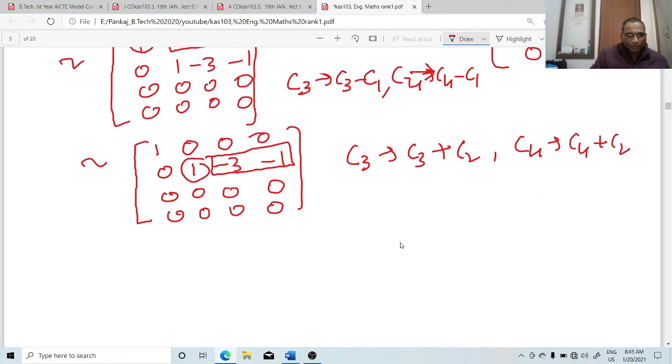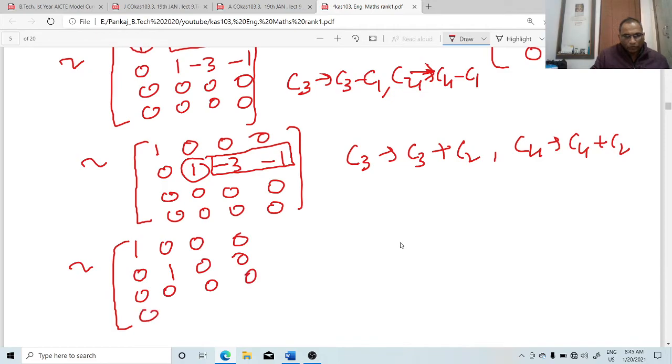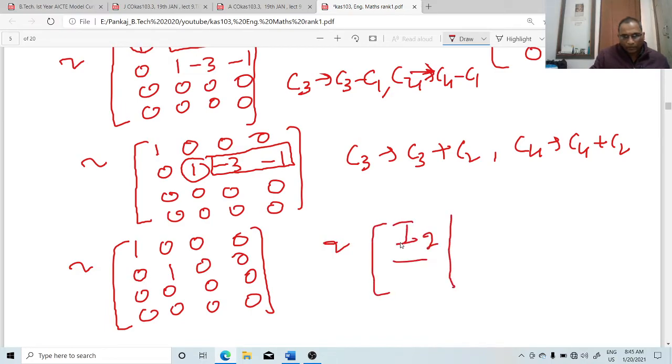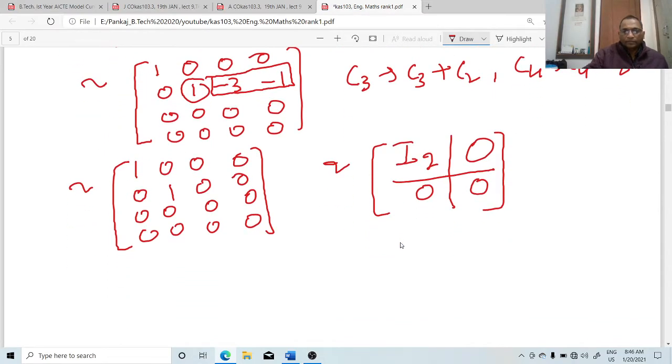We get from here 1 0 0 0 0 1 0 0 0 0 0 0 0 0 0 0, and this can be written as I2, and this one 0 0 0 like this. You can write the rank of the matrix. The rank is